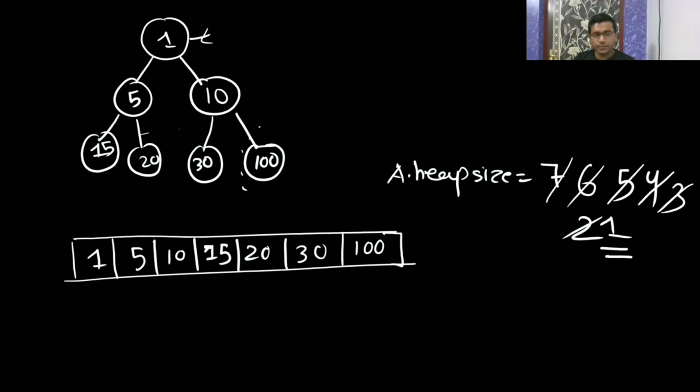Yes, it is a min heap also, because it is in increasing order. Since it is in increasing order, it is a min heap. I have told you when it is going to be in increasing order, then it is going to be a min heap. Minimum here, minimum here, minimum here. In decreasing order, it is going to be your max heap. Okay. Is it clear? Now see the code.